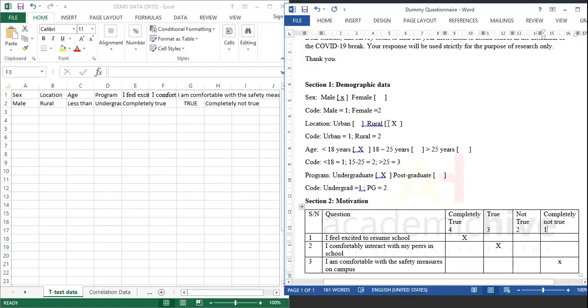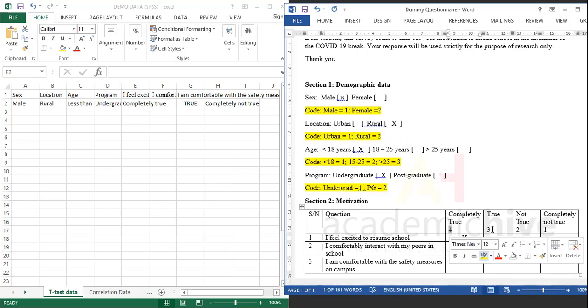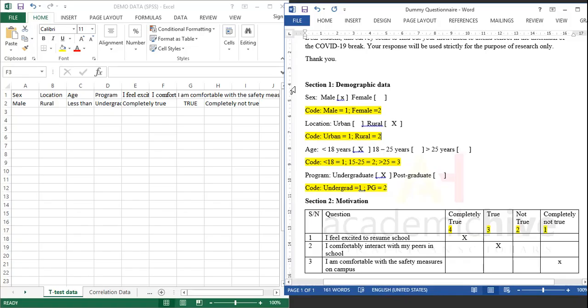So look at this. Let me just highlight this code so that we don't get confused. So on your paper questionnaire, you can just have it written out on them. You don't write the code on them, okay? In your paper questionnaire. Recall that this is a hands-on training, so you are expected to learn the nitty-gritty of this software. Okay, great. So let's code this again.